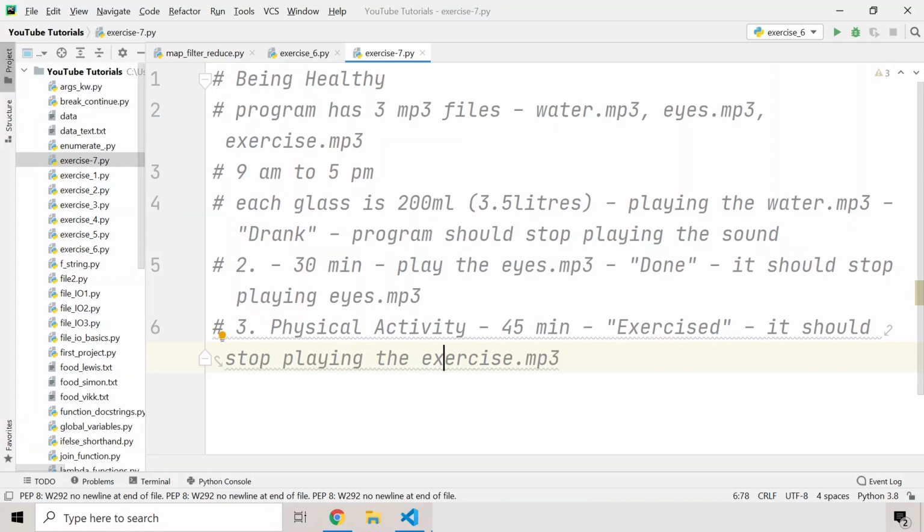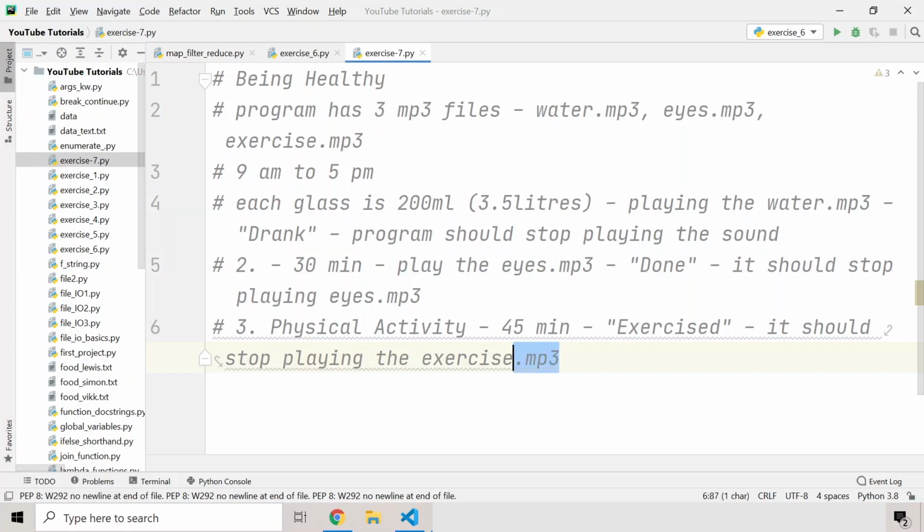And believe me guys, I am going to use this program because I know that I don't drink water. Usually when I'm at work, I'm doing things on programming and Python. What happens is that I forget everything and I become so busy in my work that I forget about drinking water, exercising my eyes and doing some physical activity. In physical activity, it's not that you need to go running or jogging. No, it's just that you need to, for example, do some small exercises. You need to move your torso, move your arms and do something just to let the blood flow in your body.